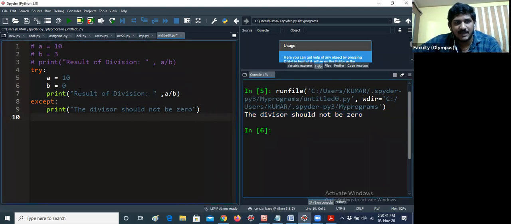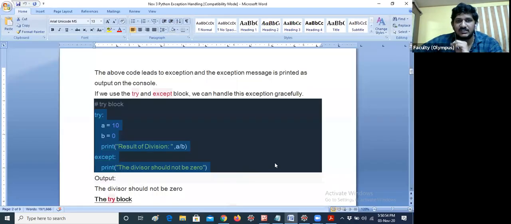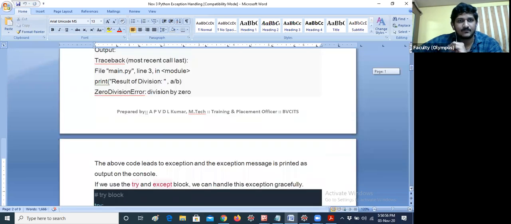Let me give the same example. Instead of 0, I am giving only 10. Now you can easily understand how the try except block will be executed. So you can see the notes here.